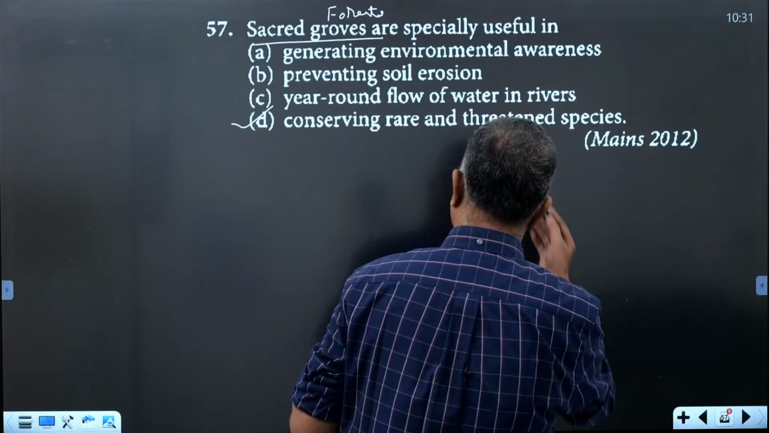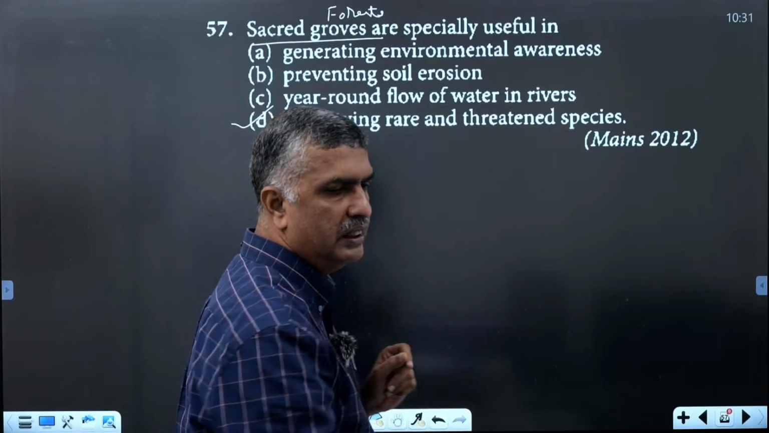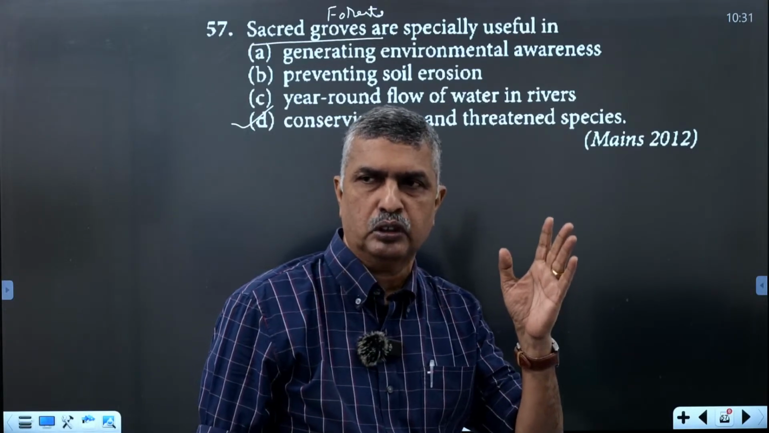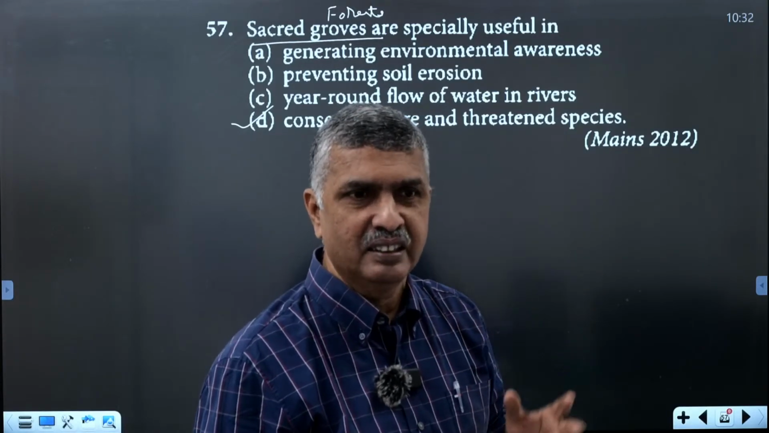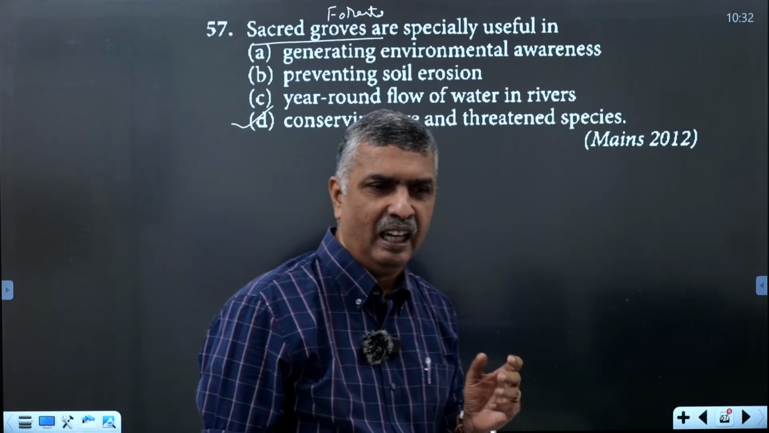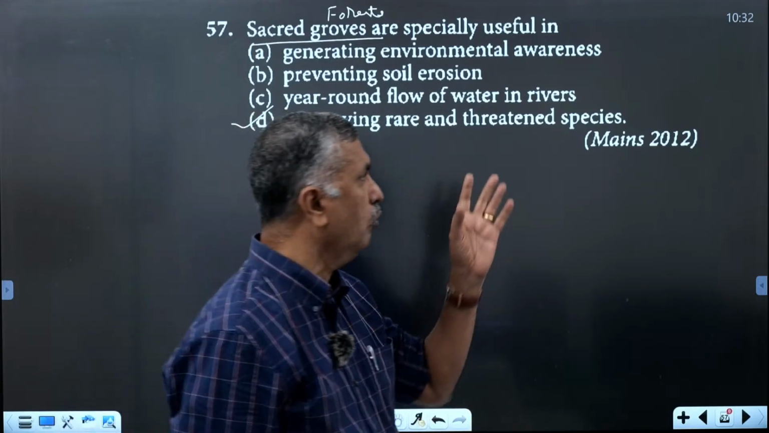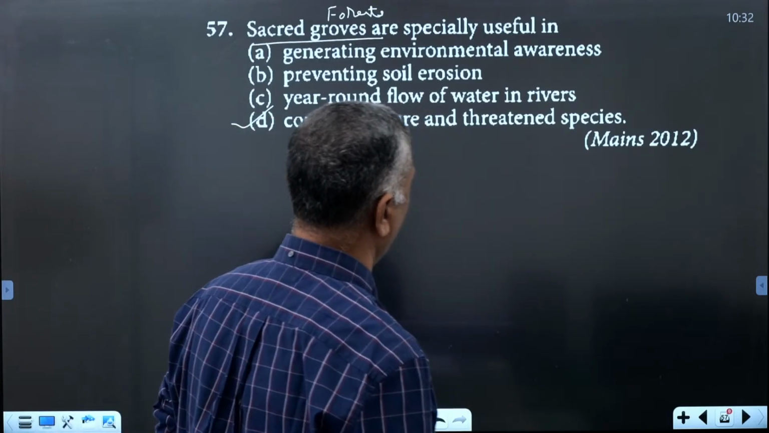Okay. And there are several sacred groves we see in India. That is mostly the Khasi and Jaintia hills in Meghalaya, and the Aravali hills in Rajasthan. They are all examples of sacred forests or sacred groves.